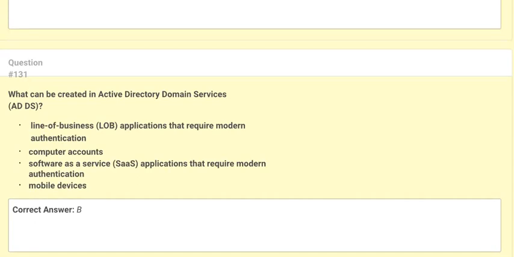Next question is, what can be created in Active Directory Domain Services ADDS? Option A, line of business LOB applications that require modern authentication. Option B, computer accounts. Option C, software as a service SaaS applications that require modern authentication. Option D, mobile devices. Correct answer is option B.